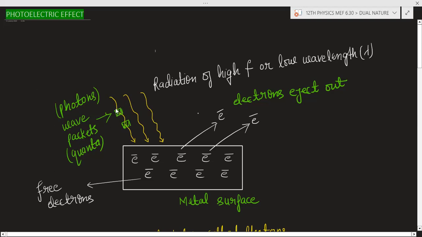So photons are coming like this and incident on the metal surface, and on the metal surface there are free electrons, and these free electrons are ejected out due to the photons incident on the surface, and this phenomenon is known as the photoelectric effect.